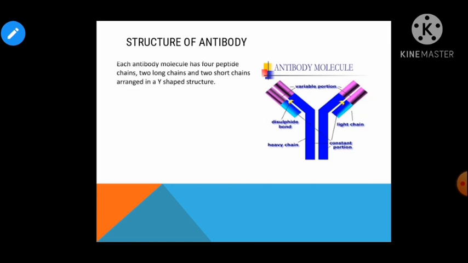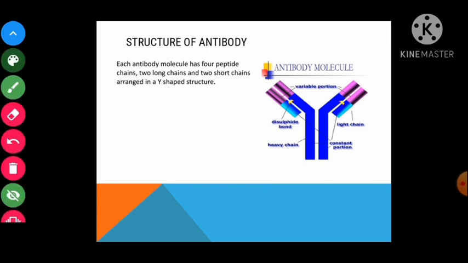And each antibody molecule has 4 peptide chains, as shown in this picture. Each antibody has 4 peptide chains. This is 1, this is 2, this is 3, and this is 4. So 4 peptide chains are there.